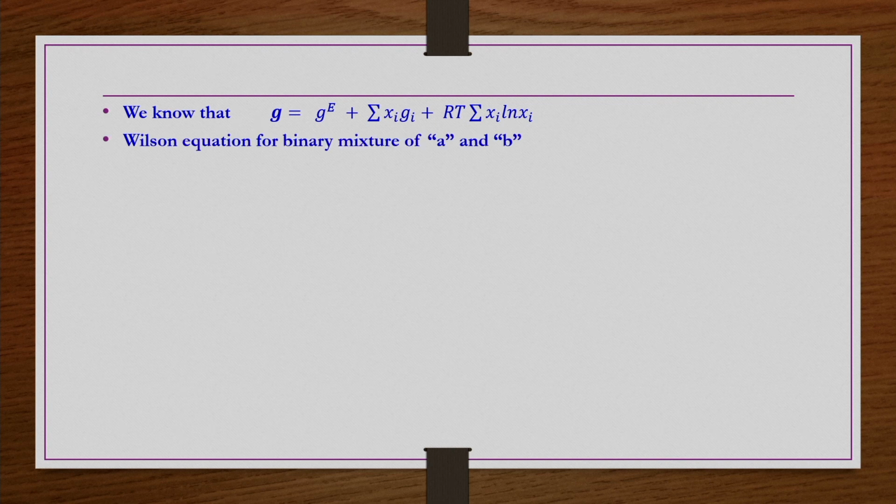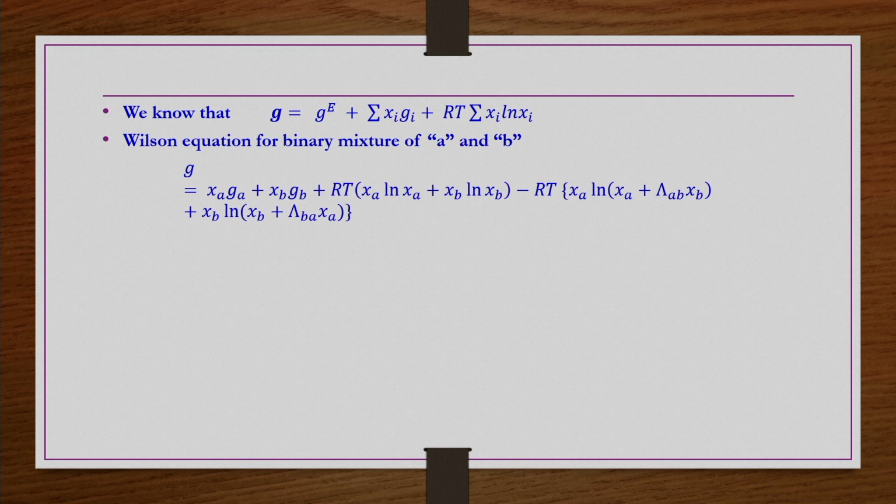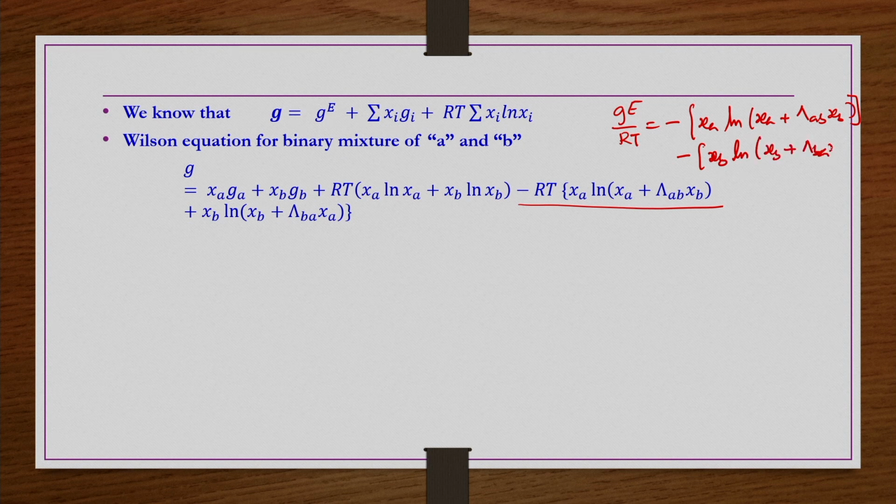So, for a binary mixture of components A and B, G is equal to XA GA plus XB GB plus RT (XA ln XA plus XB ln XB) plus GE, and GE by RT for the Wilson equation is nothing but minus XA ln of (XA plus capital lambda AB XB) minus XB ln of (XB plus capital lambda BA XA).